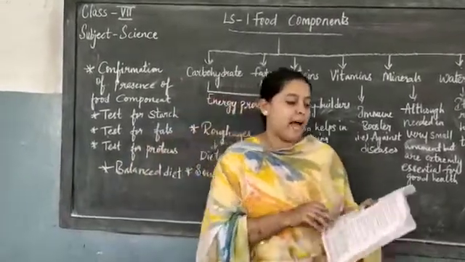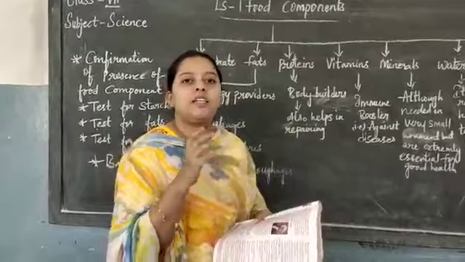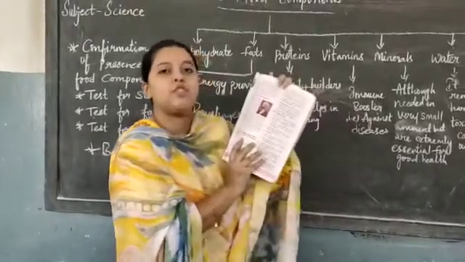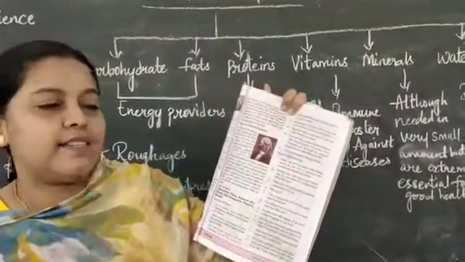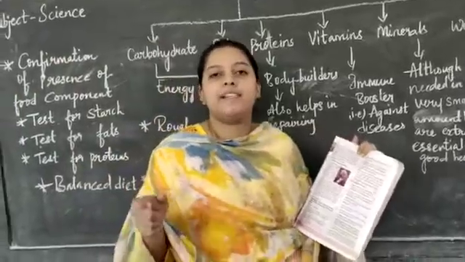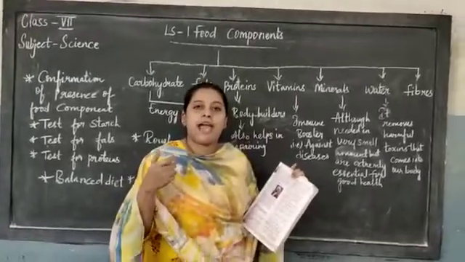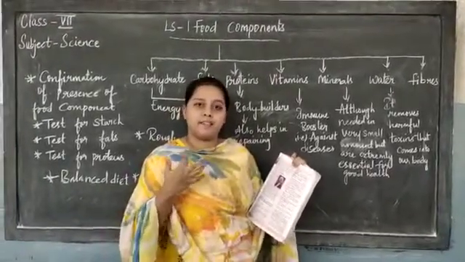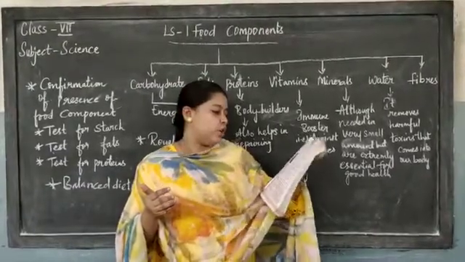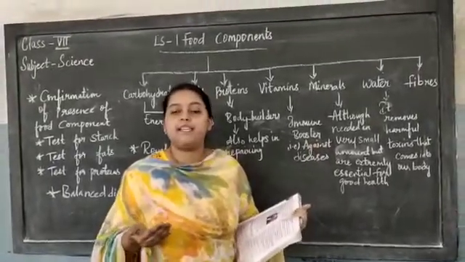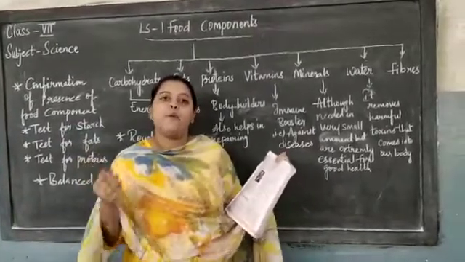Okay, now next coming to the history of food and nutrition, children, on your page number 7. There is a scientist whose name is James Lind. You can see his picture. Okay, he discovered the scurvy disease, children. Scurvy is a disease caused by the deficiency of vitamin C. Its symptoms are spongy and bleeding gums, and blood coming beneath the skin, children. For preventing this disease, you must eat lots of fresh fruits and vegetables.